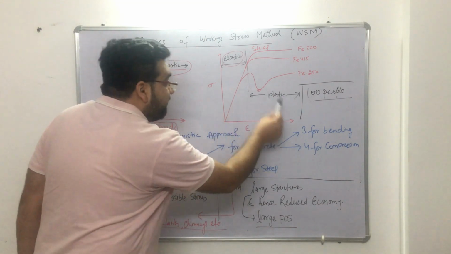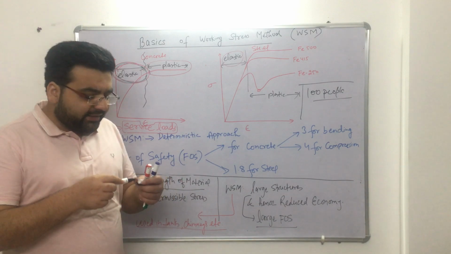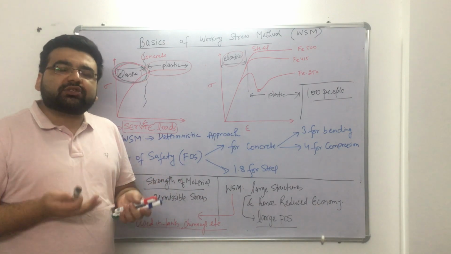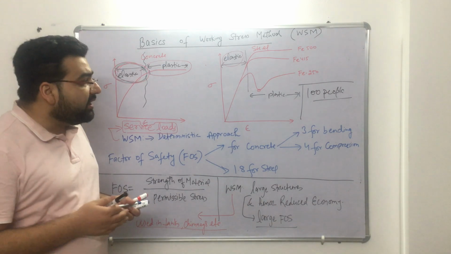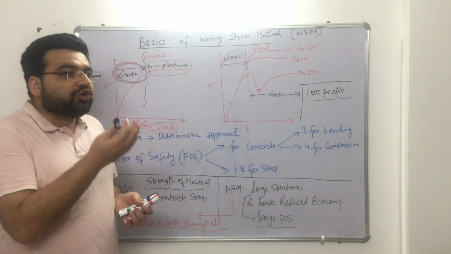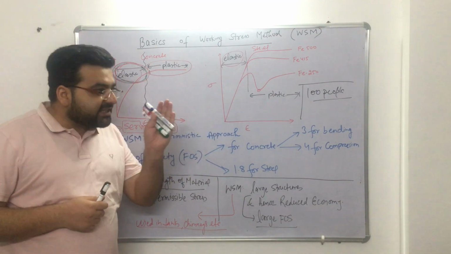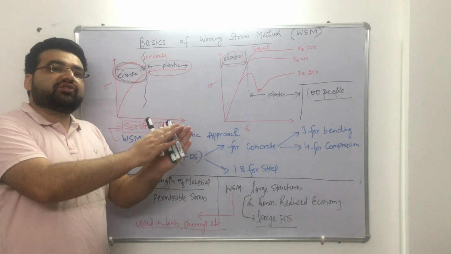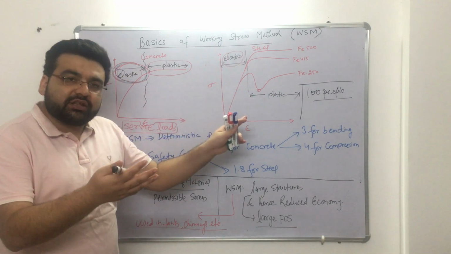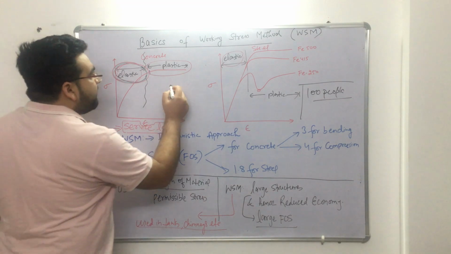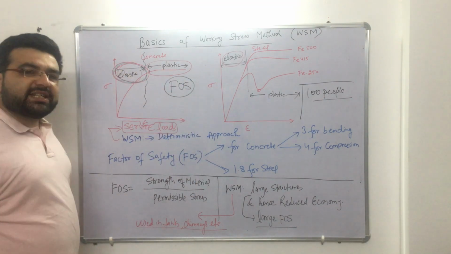Okay, and in the working stress method, when you design everything, you have got the strength. Ultimately, what is the basis of design, or the crux of design, is that you should know the strength of that particular structure, that at this much loading or this much stress the structure will fail. Now in working stress method, when you get the strength, you divide the strength with a factor of safety. Now what is factor of safety?